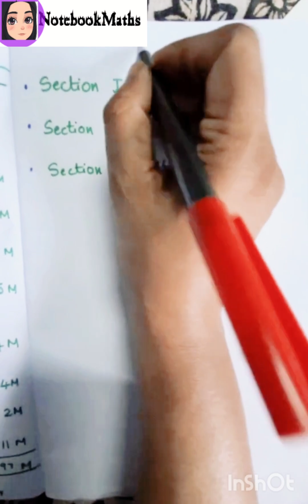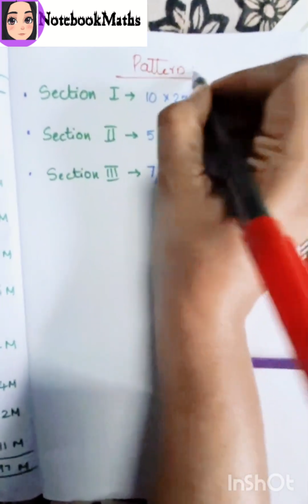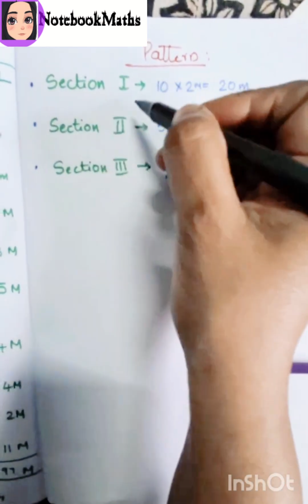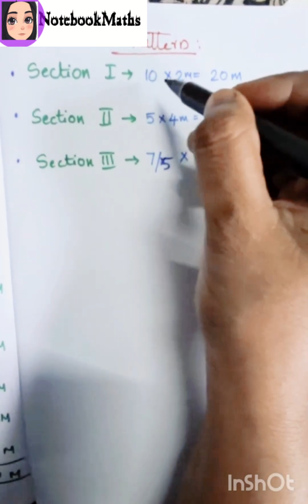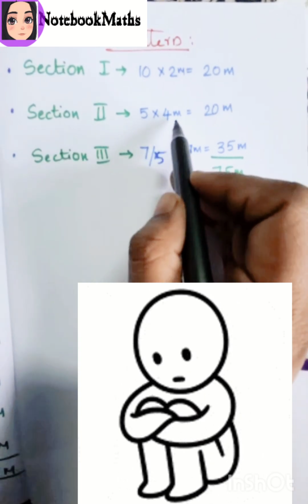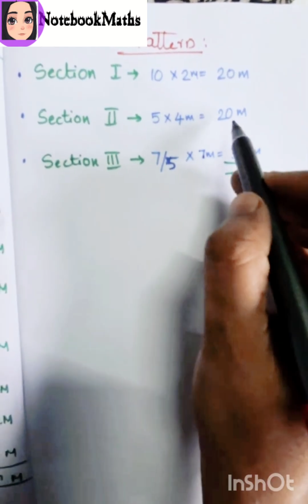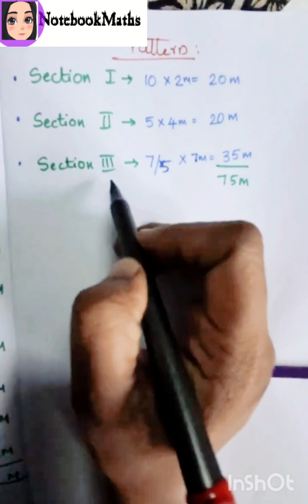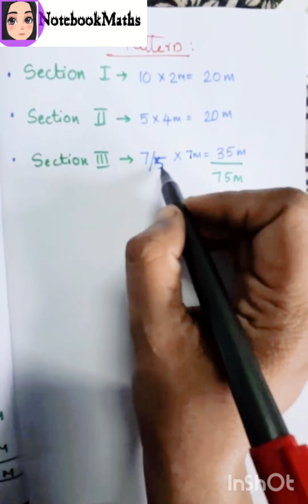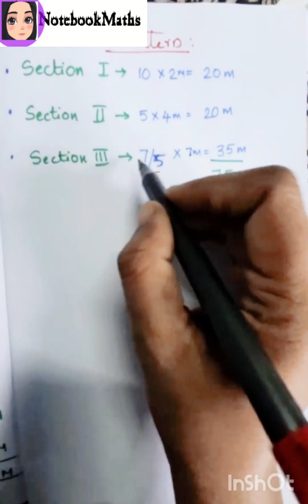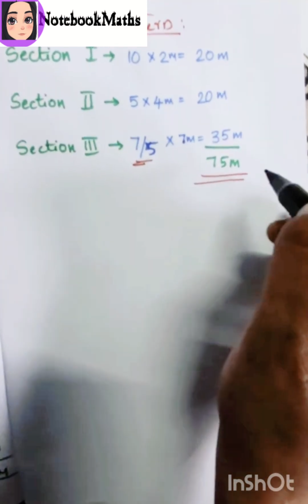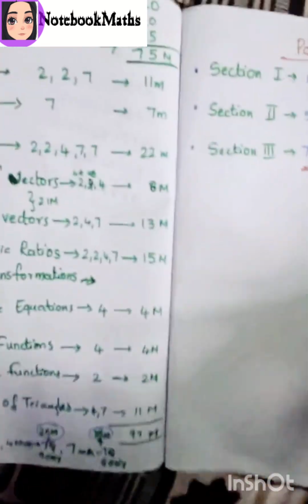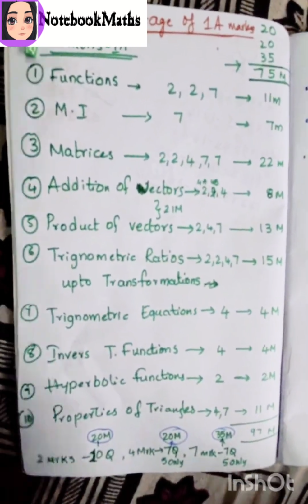Okay children, so in this I have written here how many sections there are. The question pattern is we have 3 sections: section 1, section 2, section 3. From this, 10 questions are 2 marks questions, that is 20 marks. In section 2 we have 5 questions, each question carries 4 marks, and that is 20 marks total. In the third section, 7 questions are given and we have to do only 5 questions from them, so 7 5s are 35 marks. So how many marks is the total question paper? 75 marks question paper.